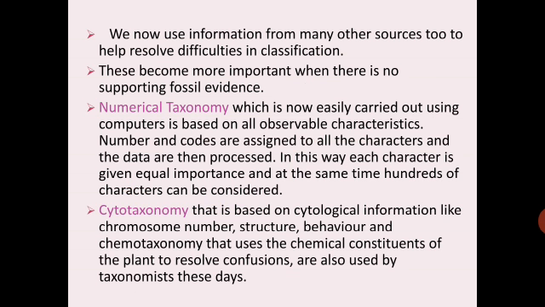These become more important when there is no supporting fossil evidence. Numerical taxonomy, which is now easily carried out using computers, is based on all observable characteristics. So it is computer based.